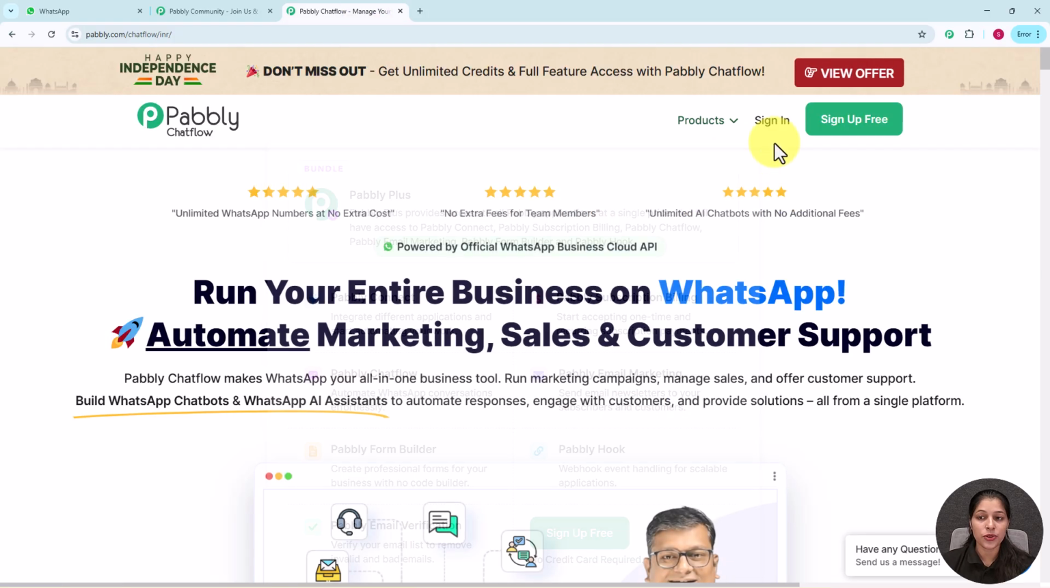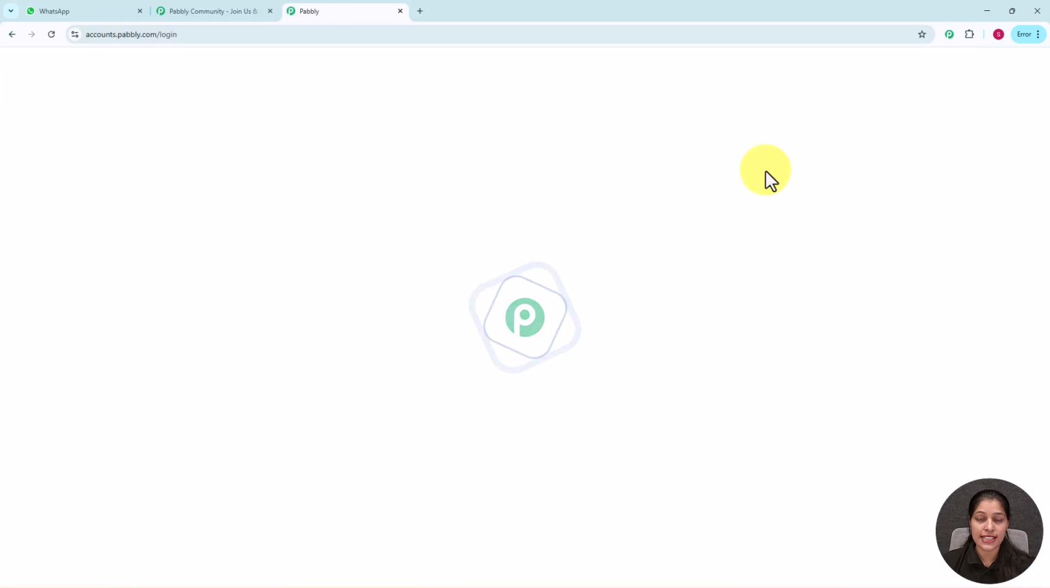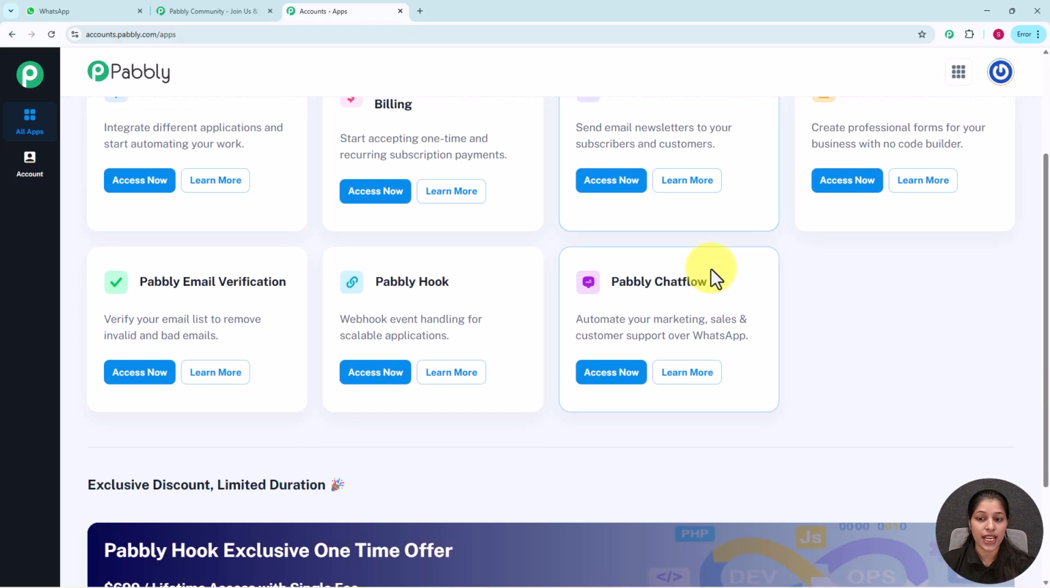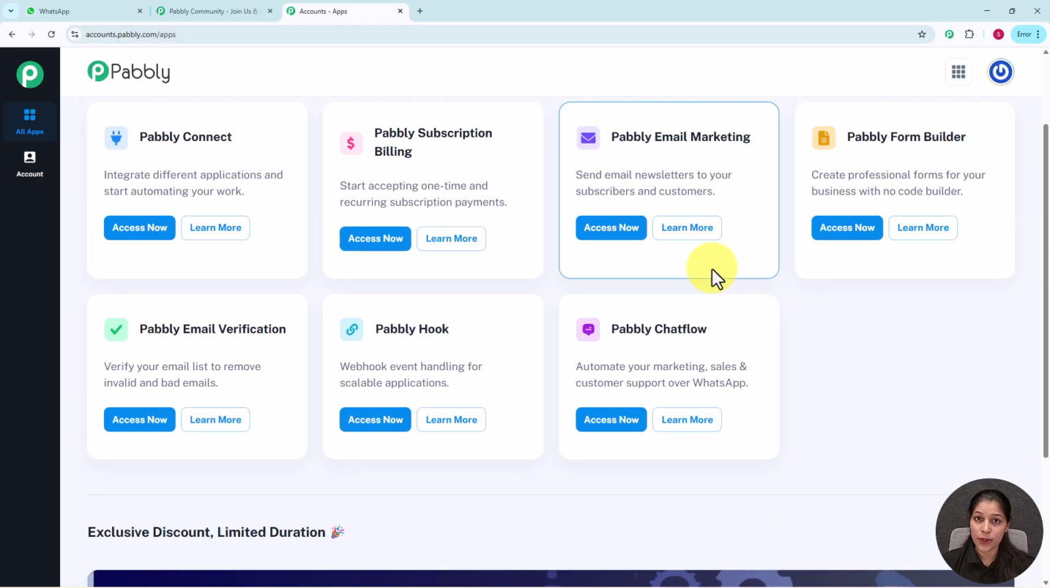And here I am going to simply click over this sign in, as I have already an account on Pabbly. And as you finish your sign up, you will get this all Pabbly apps page, and here you can see these are the products provided by Pabbly. And as I have told you that we are going to create a chatbot, and for that we have to